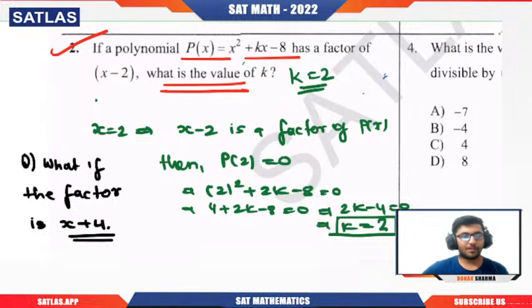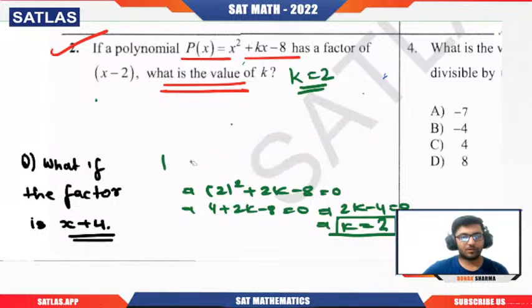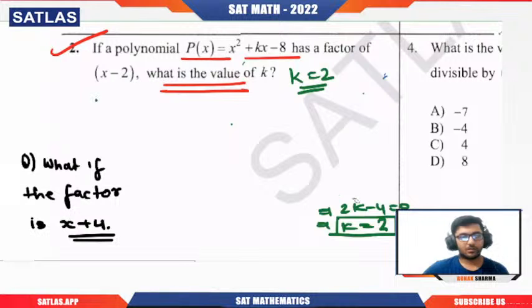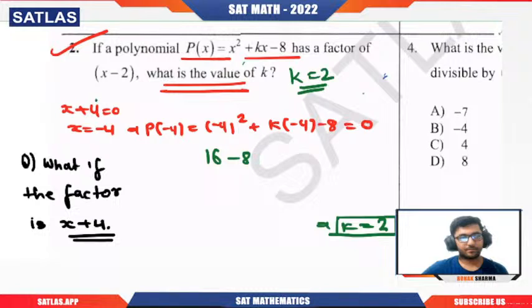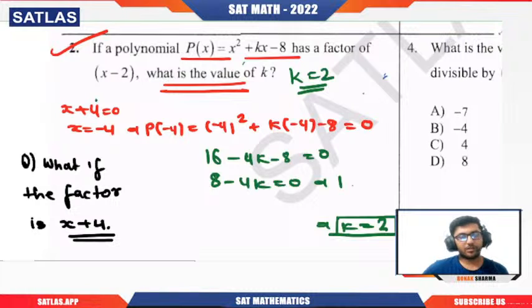So do the same thing again. x plus 4 is becoming 0 at x equal to minus 4. So we'll calculate p of minus 4. That will be minus 4 square plus k times minus 4 minus 8 equal to 0, right? Because p of minus 4 should come out to be 0 because it is a factor. So this will give us 16 minus 4k minus 8 equal to 0. 16 minus 8 is 8, minus 4k equal to 0. Here also k is coming out to be 2.